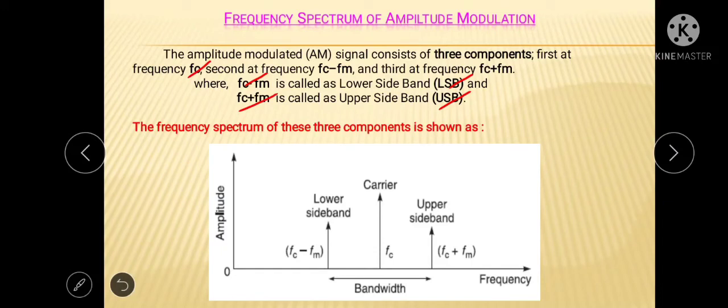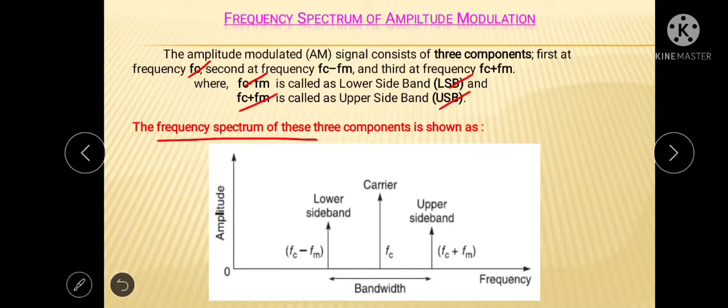And these three frequencies we can show in this frequency spectrum as follows. And this particular figure is called the frequency spectrum of AM wave.